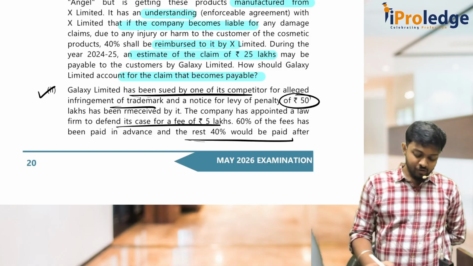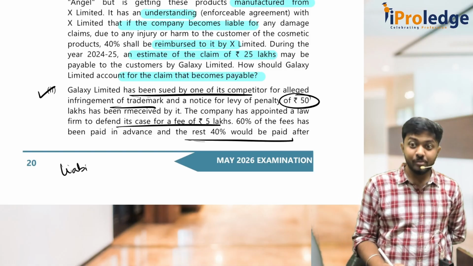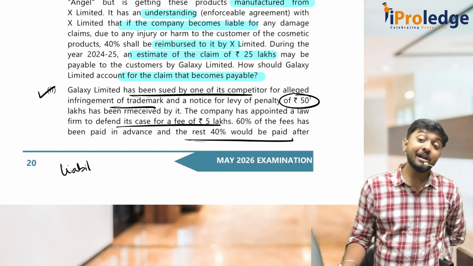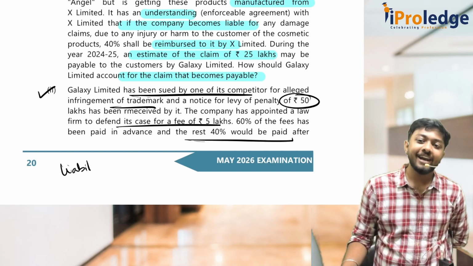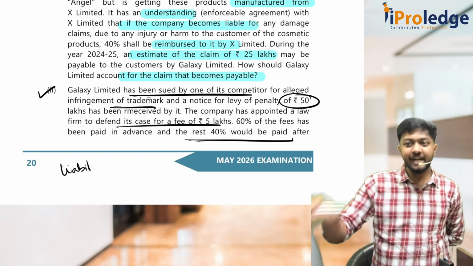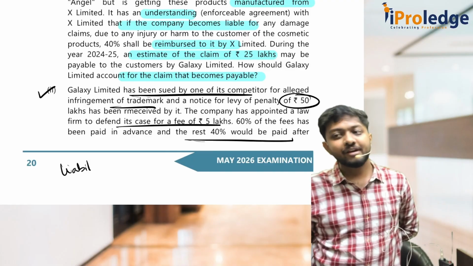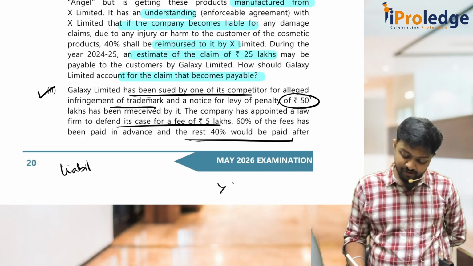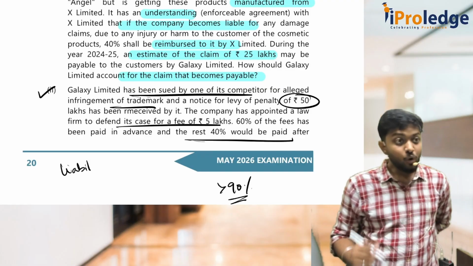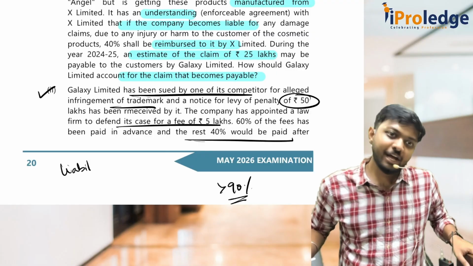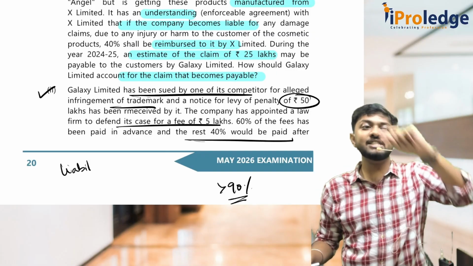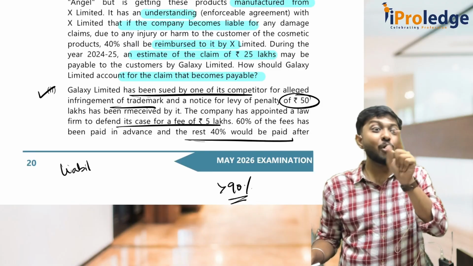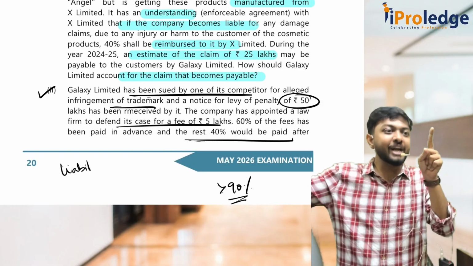So what you have to understand is, for something to be a liability, it should be a present obligation, and outflow should be probable. Remember, probable means chances should be more than 90%. Possible means 50 to 90, not probable. Okay, probable means more than 90%. We have discussed this. So only if the cash flow is probable, you can recognize it as a liability. What is our chances of outflow? It is 70%. So is it probable? No, that means it is possible. More than 90 probable, 50 to 90 possible.